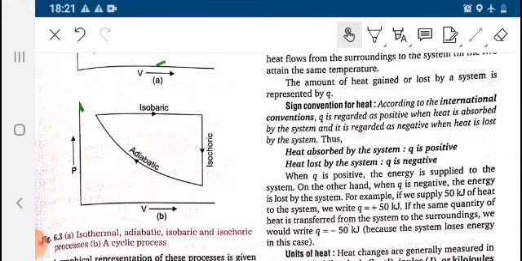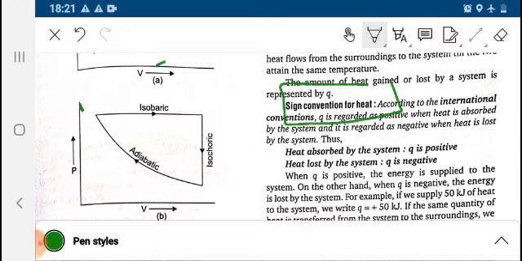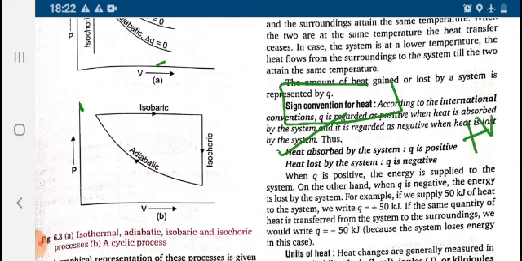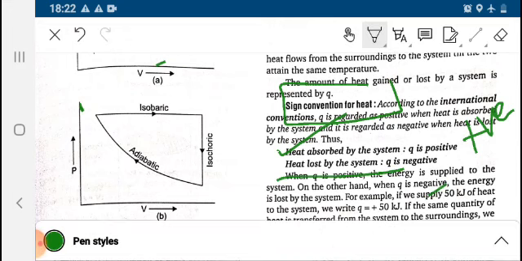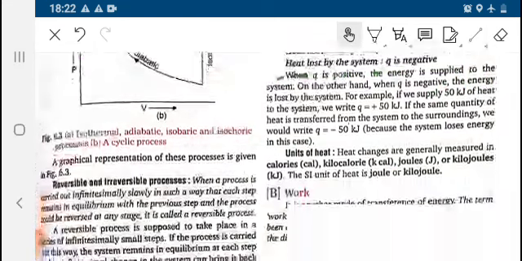Now there are several sign conventions given. Sign convention is used for the calculation of various formulas and numericals. Suppose heat is absorbed by the system, Q will be positive. Whereas if heat is lost by the system, Q will be negative. So you have to just learn it. If the system is absorbing the heat, positive; lost, then negative. These are the formulas, you can take it.